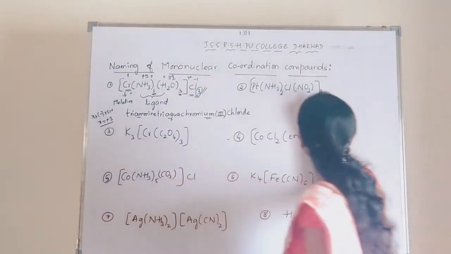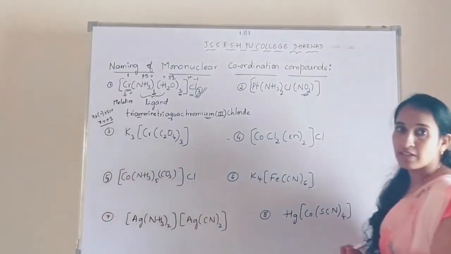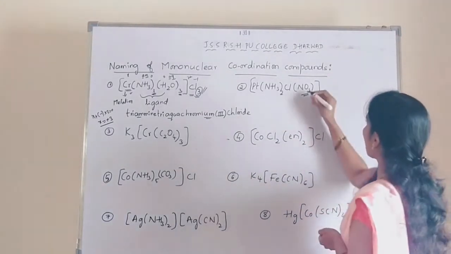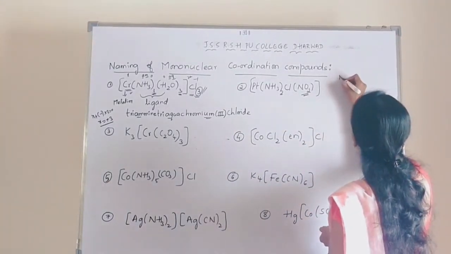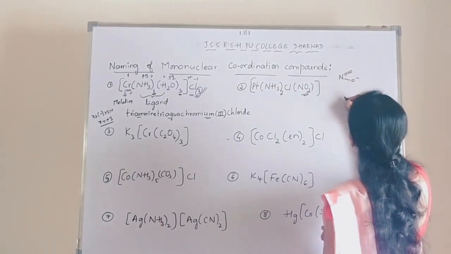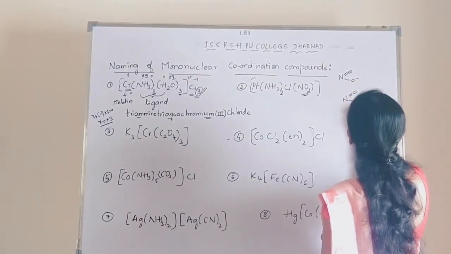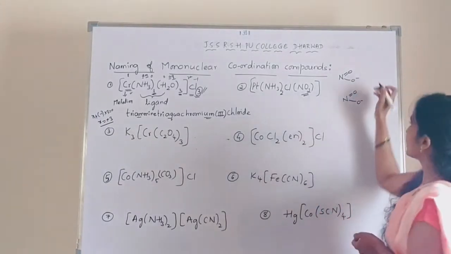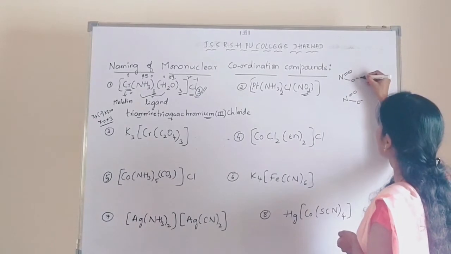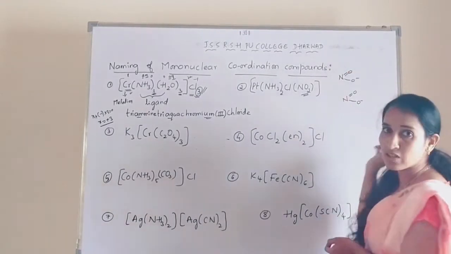This one contains an ambidentate ligand. See here, NO2. As you know, NO2 has two ligating sites or ligating atoms. Oxygen has the negative charge, and nitrogen also has a lone pair.